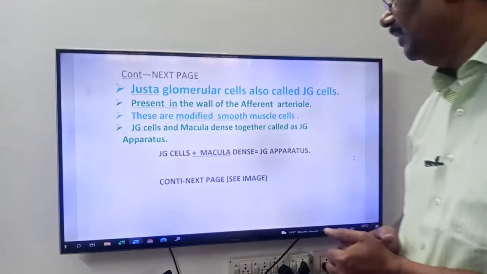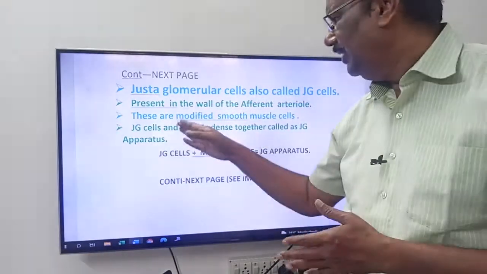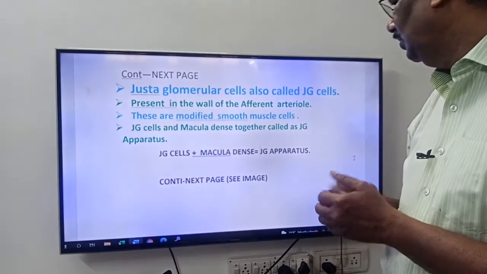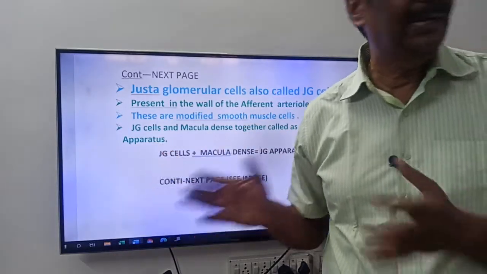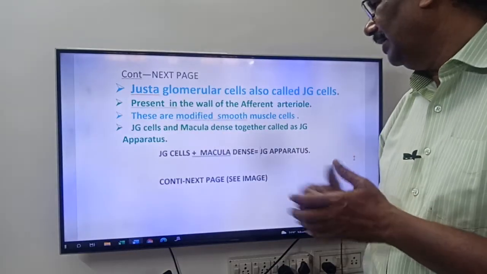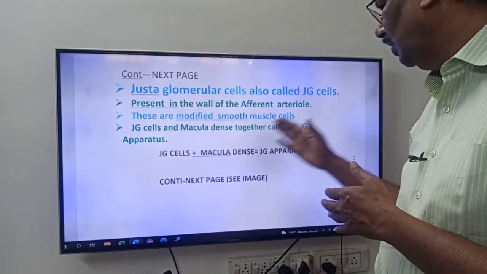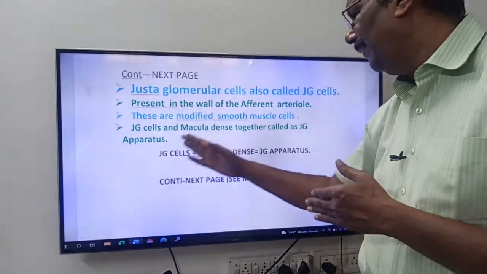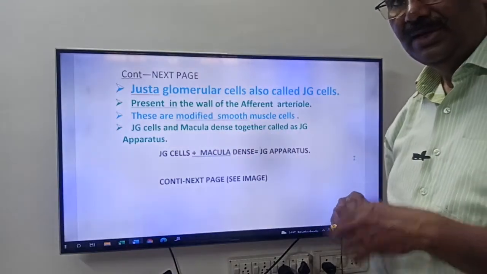Next, one more important point, friends. JG cells and macula densa together are called the JG apparatus. Juxtaglomerular cells and macula densa together are called the juxtaglomerular apparatus or JGA.